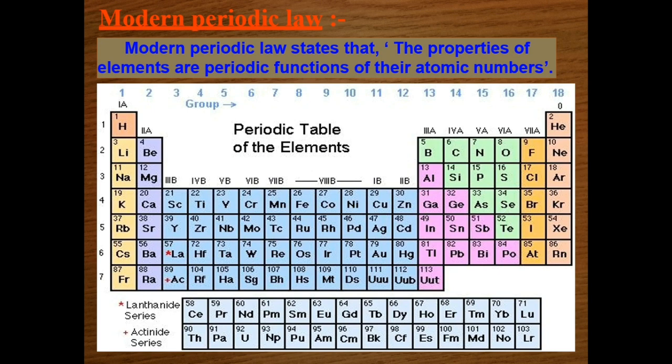Moreover, the position of argon and potassium. The atomic number of argon is 18 and its mass number is 40, while the atomic number of potassium is 19 and its mass number is 39. Now, according to the modern periodic law, elements are arranged in increasing order of their atomic number. So, argon with its lower atomic number should come first and potassium with its higher atomic number should come later on. Let us explain the periodicity in the modern periodic table.